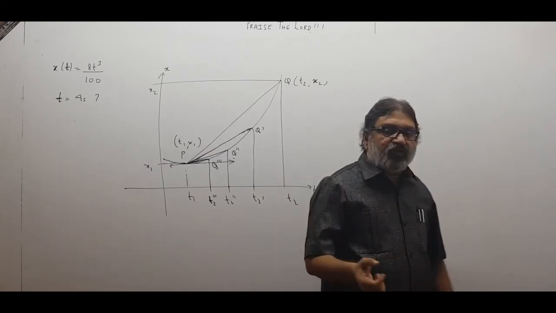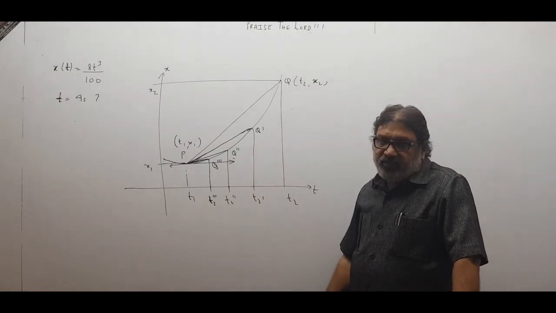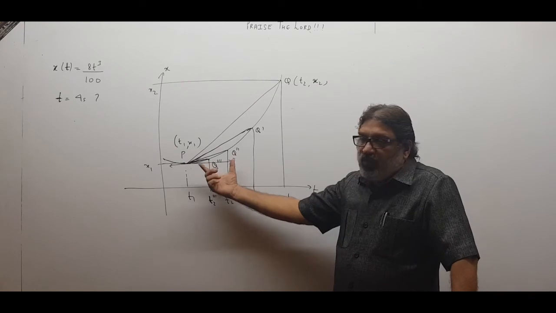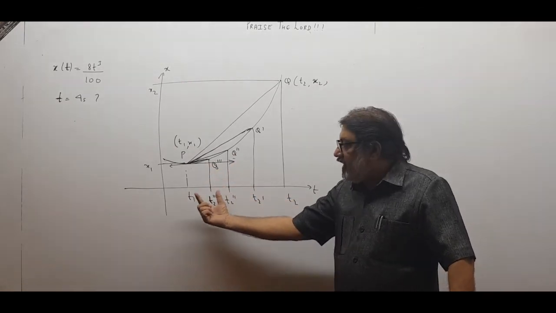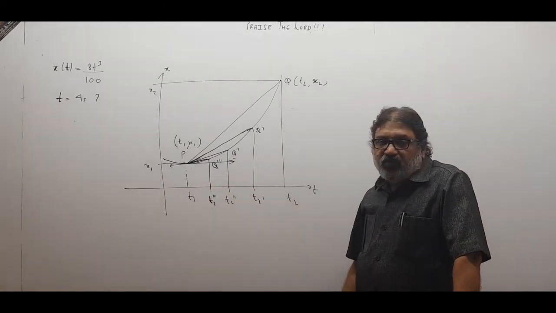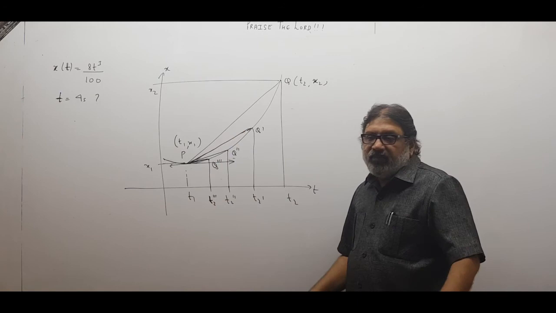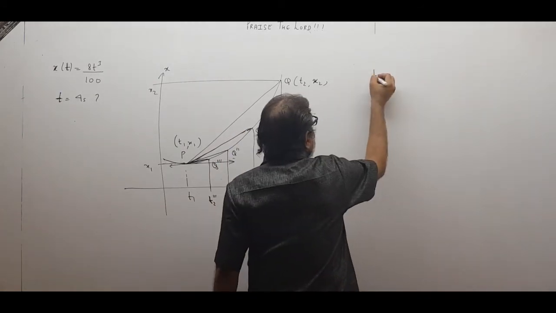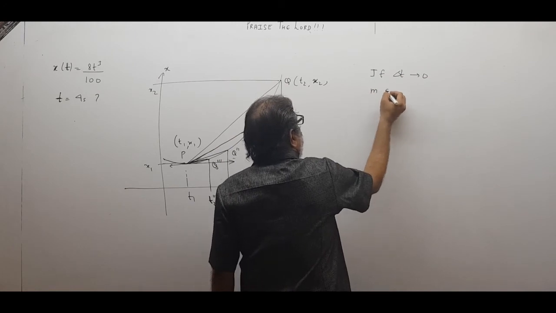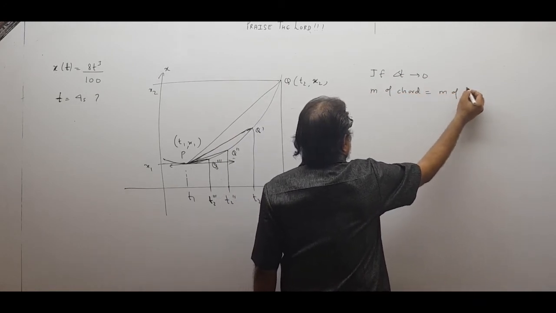Therefore, from the graph also I can say that the value of average velocity, meaning the slope of the chord, will be equal to the slope of the tangent if delta t becomes very small. If delta t becomes very small, the slope of the tangent and the slope of the chord will be the same. So I will write over here: if delta t approaches 0, the slope of the chord will be the slope of the tangent.